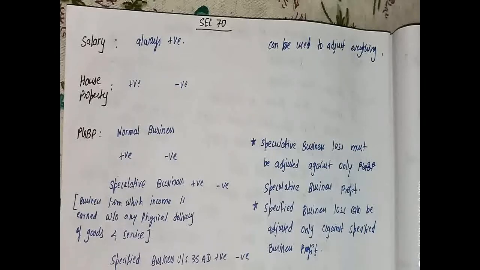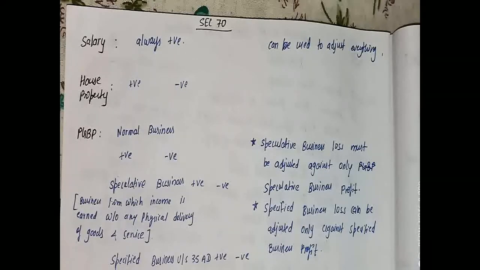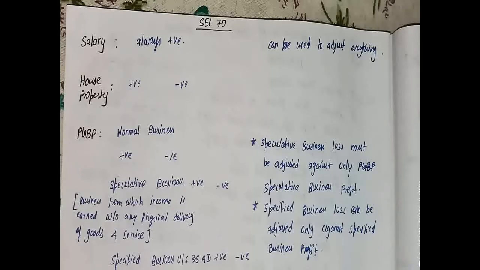Also, you have to keep in mind that when we are having overall losses, whatever is carried forward is set off against that particular head. A particular head applies to all the heads of income. Since salary can never be positive, it is exempted; it will always be negative, there will be no loss. But if I am having an overall loss of 30,000 from the house property, then it will be carried forward.